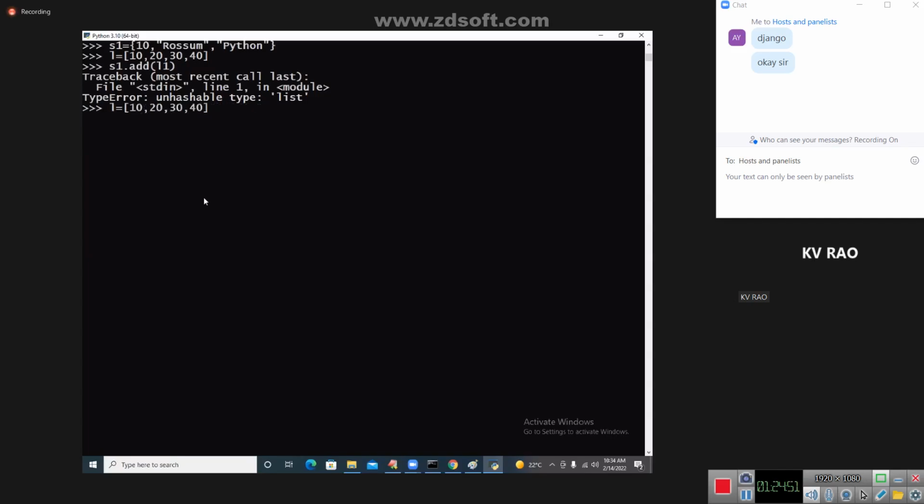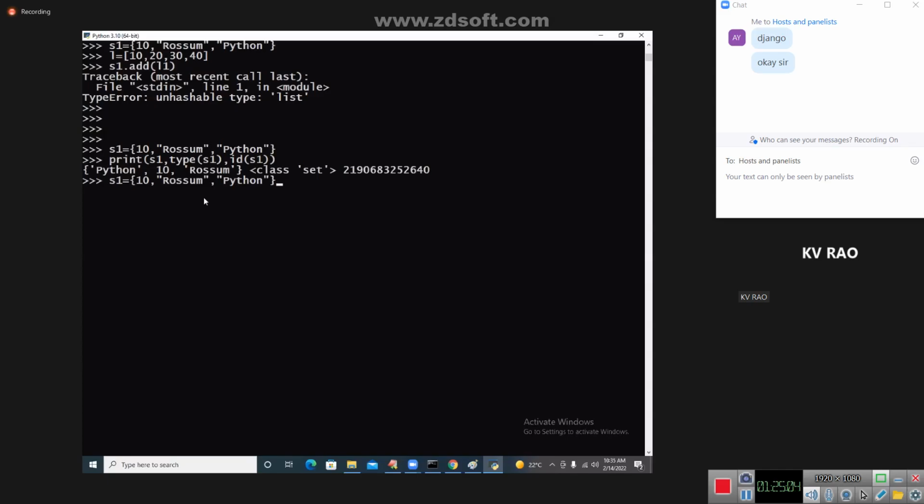One minute. Let us take this once again. S1, you see, this is the data S1. Print that S1 here. Now you take this L1, like this, and say S1.add of this one. Now see, earlier it is saying unhashable type.